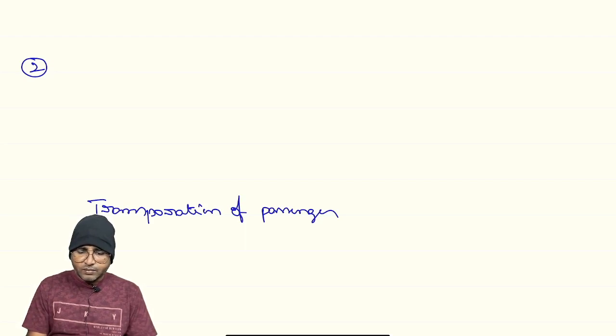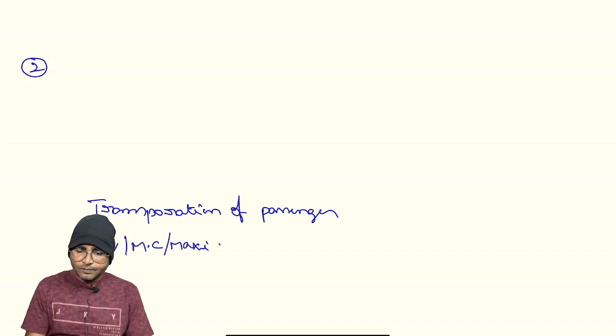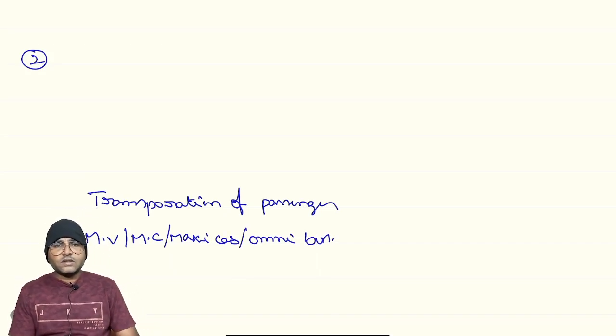Transportation of passengers by motor vehicle, maxi cab, and motorcycle, including omnibus. What is the meaning of omnibus?